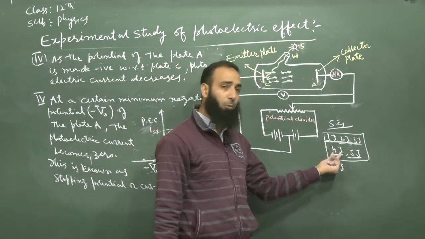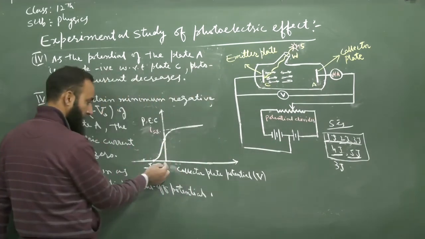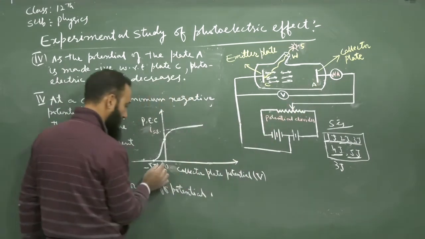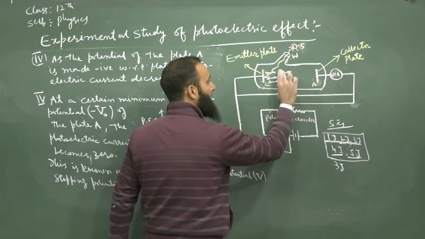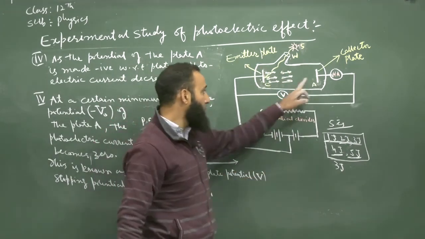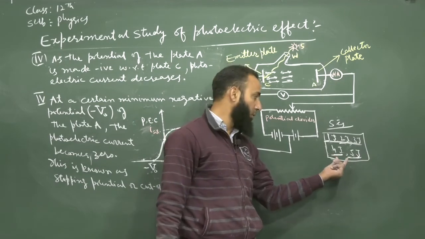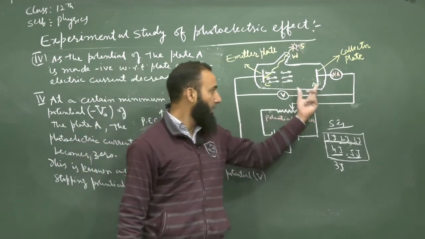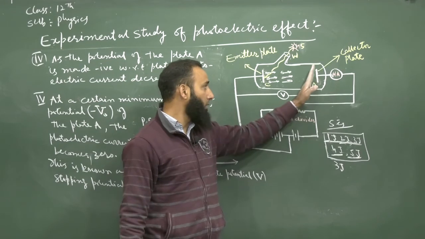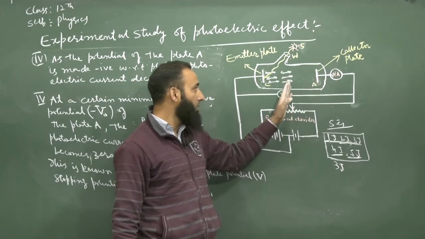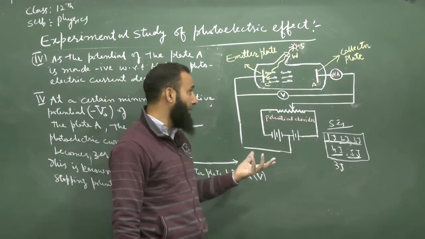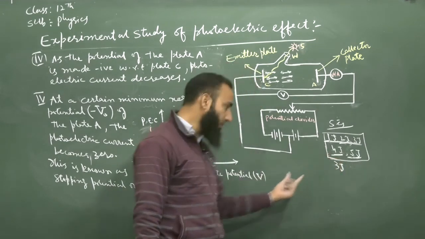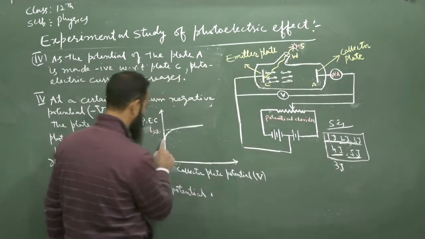Therefore, when we make the plate A negative with respect to the plate C, it repels the electrons which are coming out. Since at zero potential, only these two types of electrons having 4 joule and 5 joule kinetic energies were able to reach the plate A. But when we make this negative, the plate will repel the electrons. The repulsion is not sufficient to stop these 5 joule electrons, but it is able to stop the 4 joule electrons. That is why the photoelectric current is decreasing.